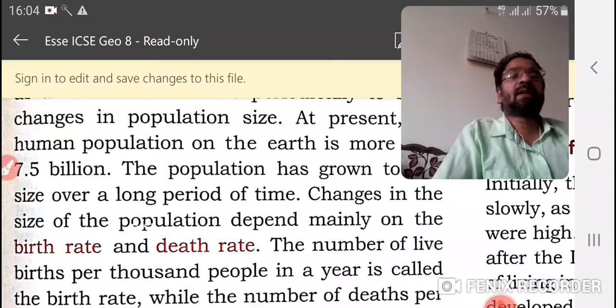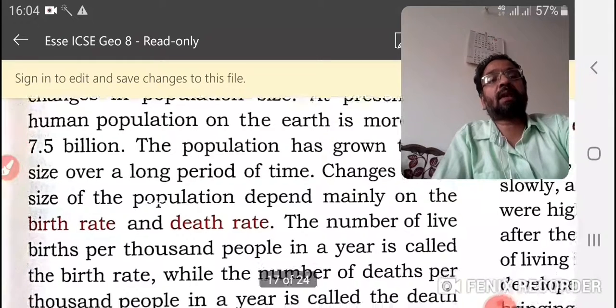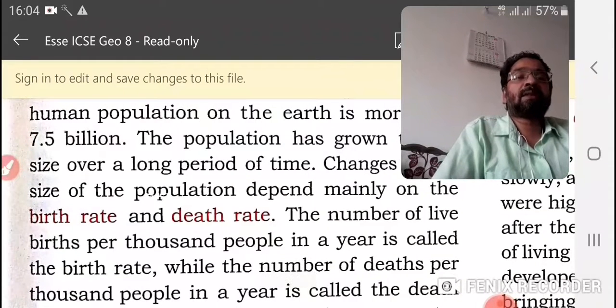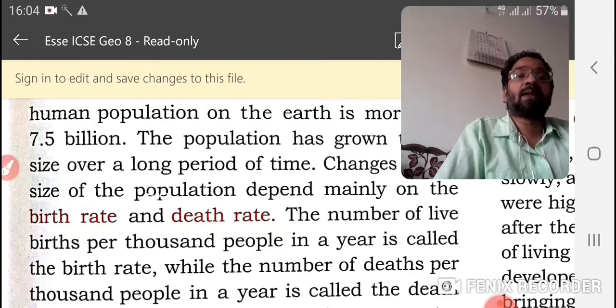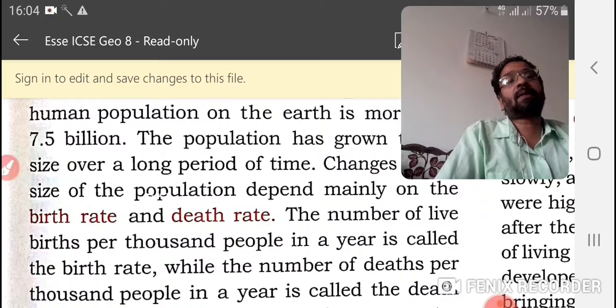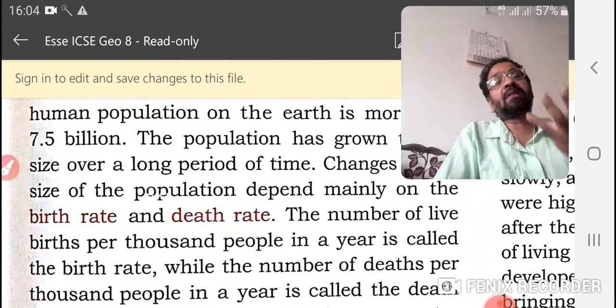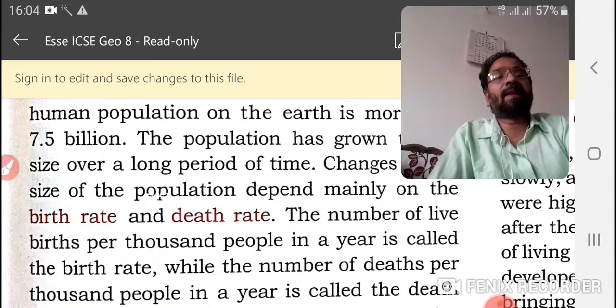We can calculate the increase and decrease of population by knowing the birth rate and death rate of a country. If birth rate is increasing, the population may increase fast, and when death rate increases, the population may decrease.